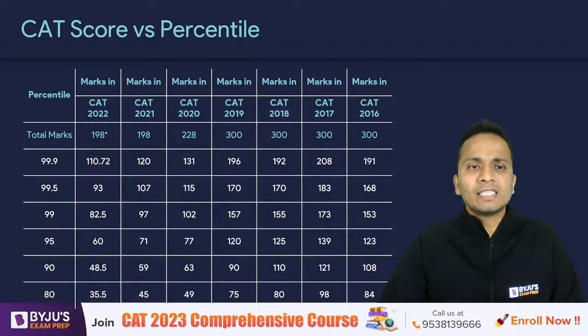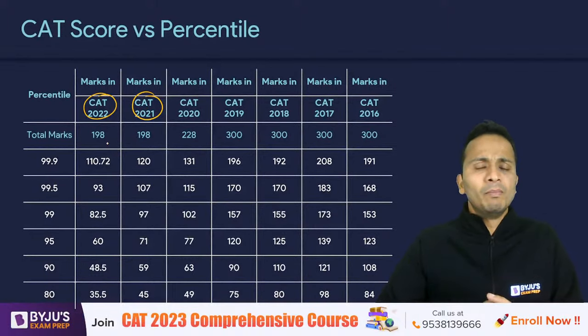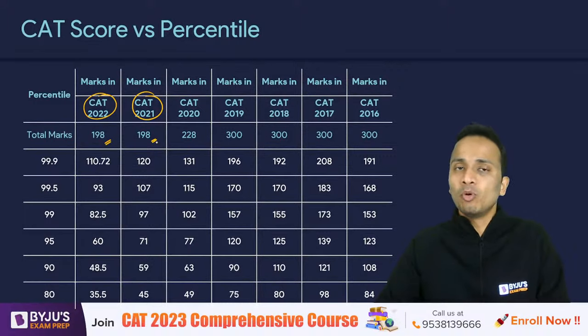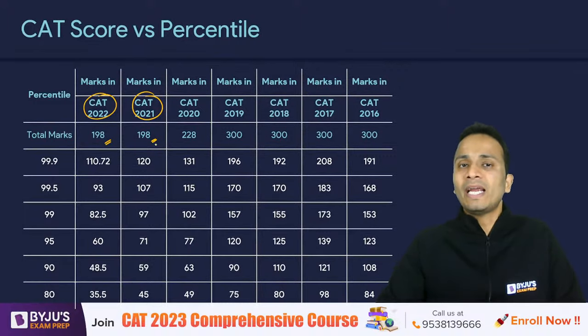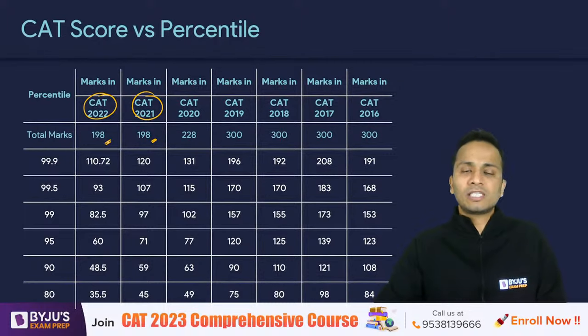If you look at the last 2 years, CAT 2022 and CAT 2021, both the papers had a similar pattern. Total marks were 198 in both these examinations, because there were a total of 66 questions in the paper.